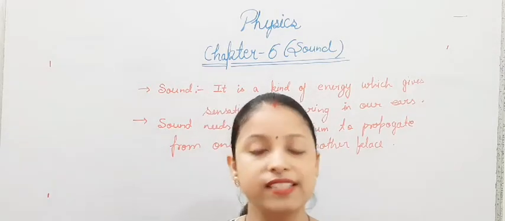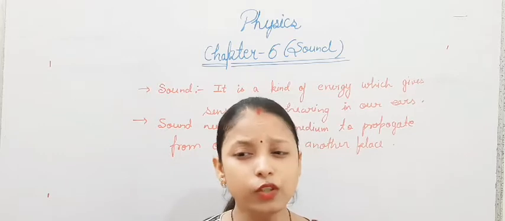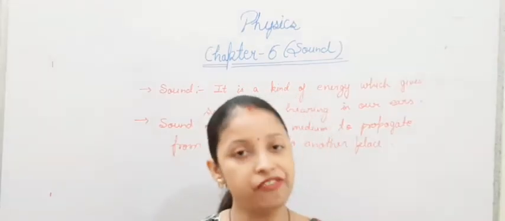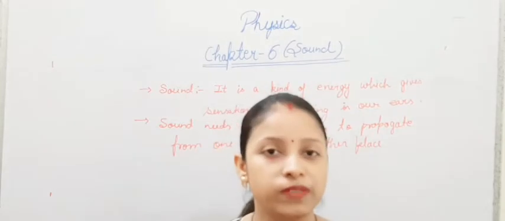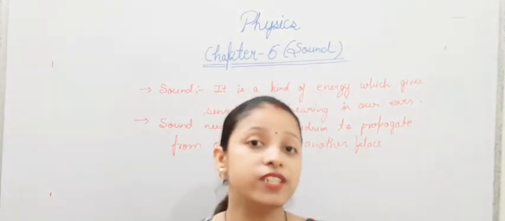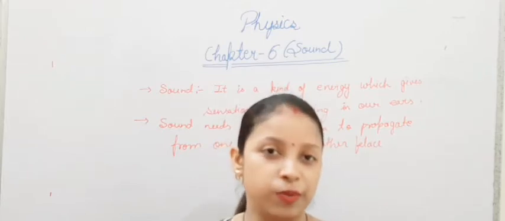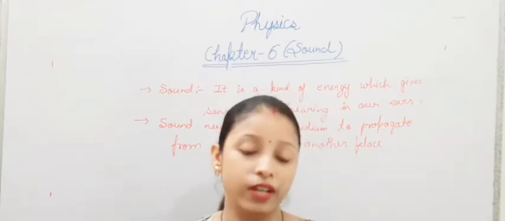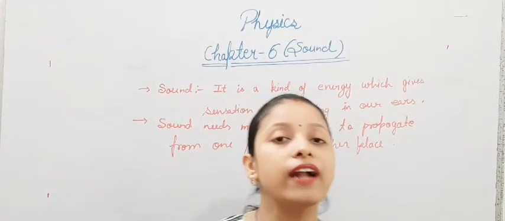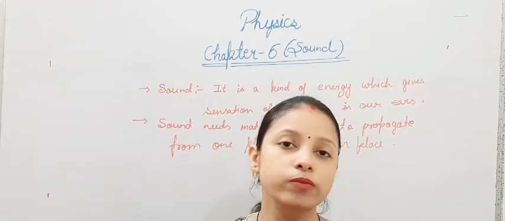Now we will take an example of solid. You put your head on your desk, and scratch it from down. You will listen to the sound because sound travels through the wood also, means sound travels through solids also. But on the moon surface, we know there is a vacuum.